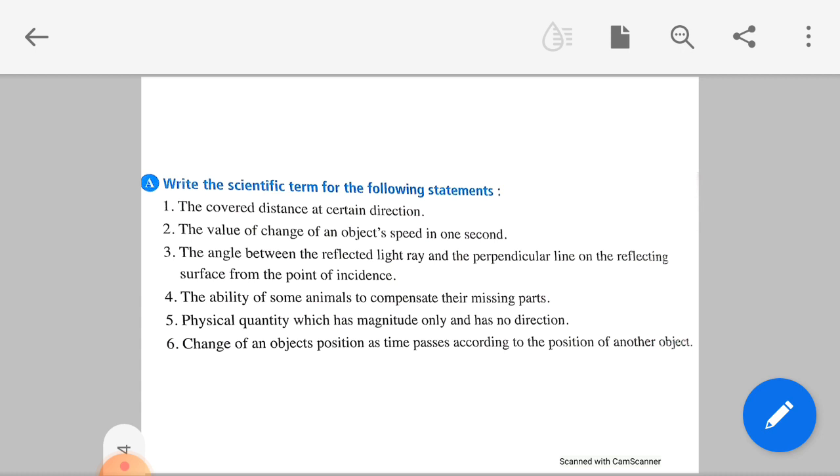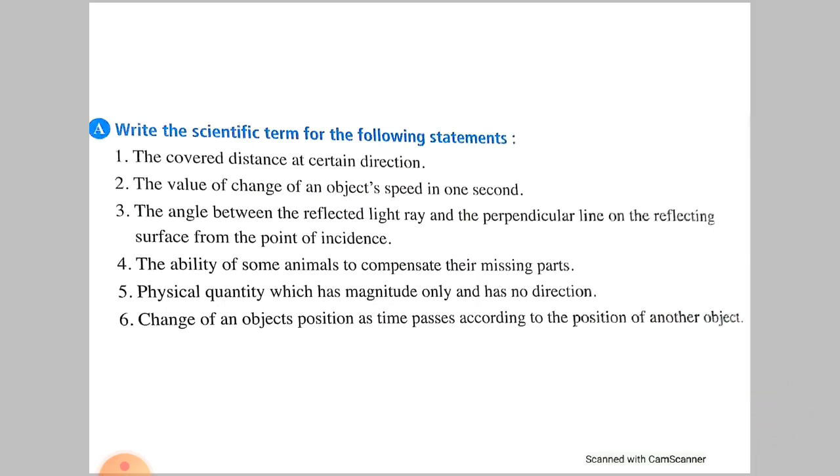The ability of some animals to compensate their missing parts is regeneration. Physical quantity that has magnitude only is scalar. If I tell you magnitude and direction, it is vector. Change of an object's position as time passes according to the position of another object. Since it is according to another, it is relative speed.